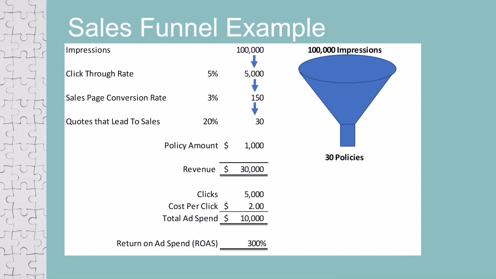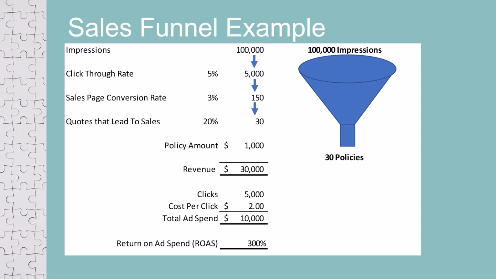The Digital Insurance Policy Company, a fictional company like all the examples I use in this course, uses search engine advertising, SEA, to get leads. For every 100 times they show up in a search, 5 of those people click their ad. When they click the ad, they are taken to a sales page that talks about their great rates and asks the person to fill out some information for an insurance quote.